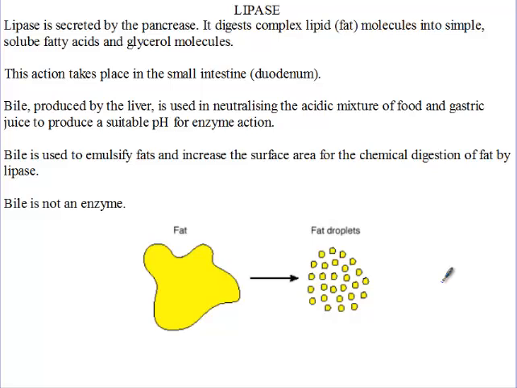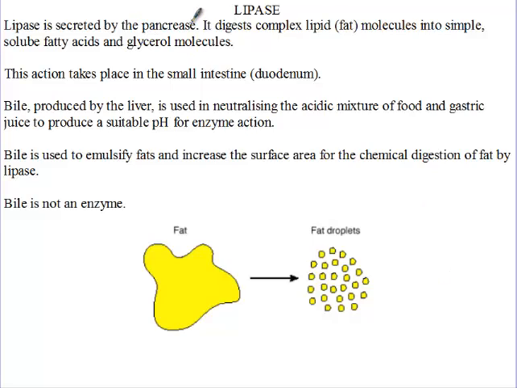Lastly, let's talk about lipase. Lipase is secreted by the pancreas. Carbohydrase is secreted by the mouth, the pancreas, and the small intestine. Protease is secreted by the stomach, the pancreas, and the small intestine.